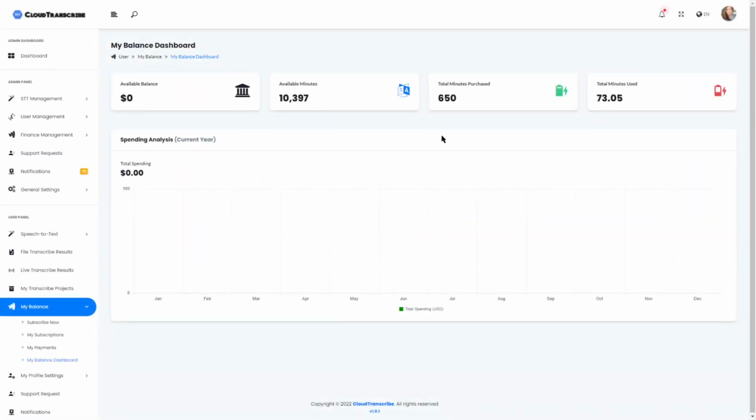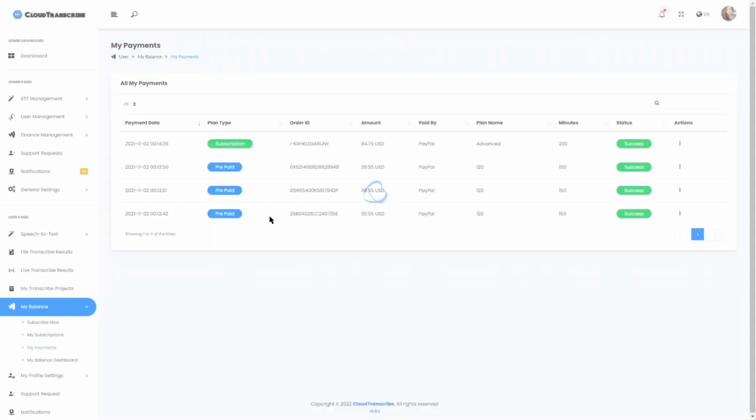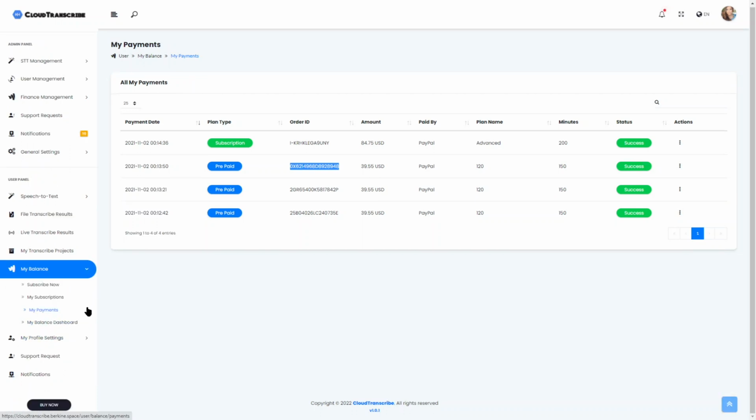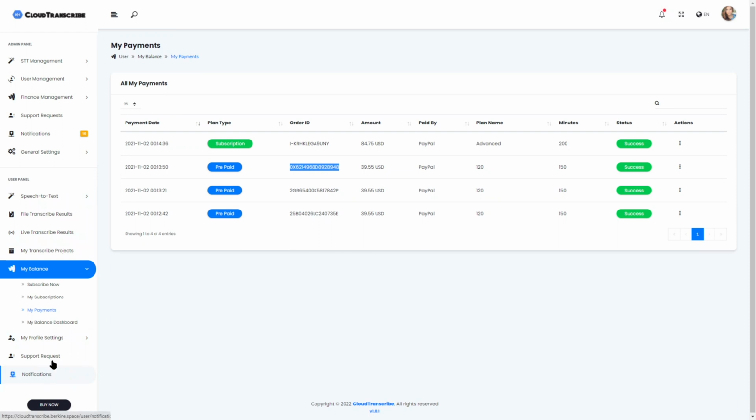You can also track, as a user, your current utilization, how much you're spending on this platform, and your past payments. As I said, you can get unlimited prepaid plans at any given time. The credits do not expire when the month ends. They will stay on the user's account. If users have any questions or doubts, they can create support requests, and they also receive notifications if the admin decides to send a mass notification; that's where they'll see it.